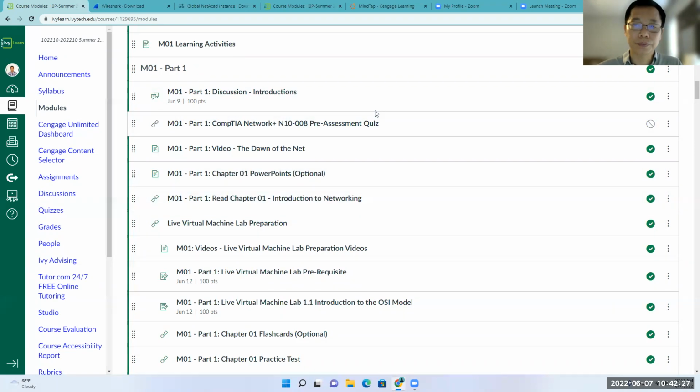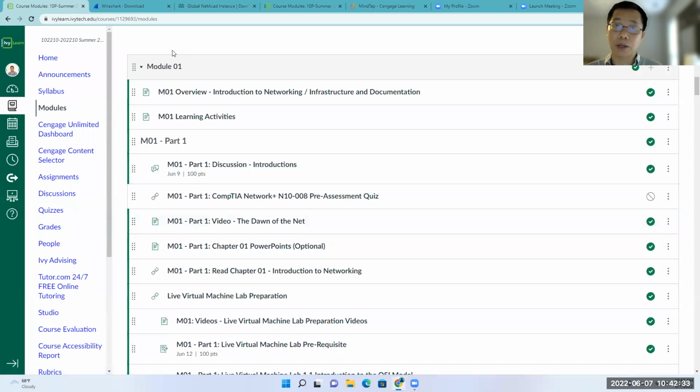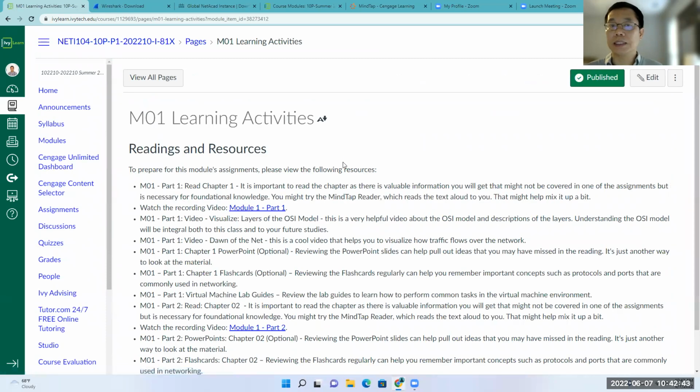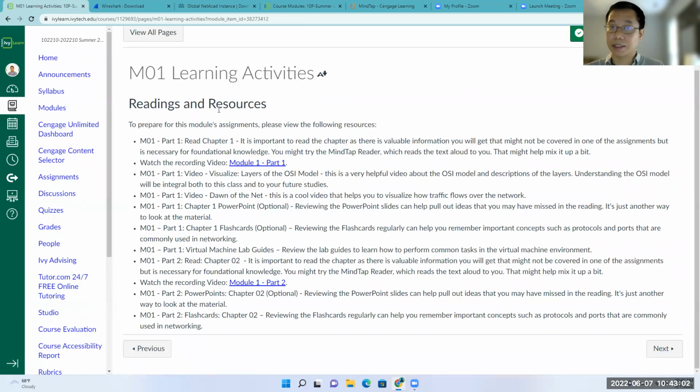So think of it as the first week. First, you go to modules and locate module 1. For each module, you first go to the learning activity. In the learning activity, you will find all the reading and resources you are expected to complete before working on the assignment. Here, you read chapter 1, watch a recording video, and there are some other activities. That's all the reading and resources for module 1.